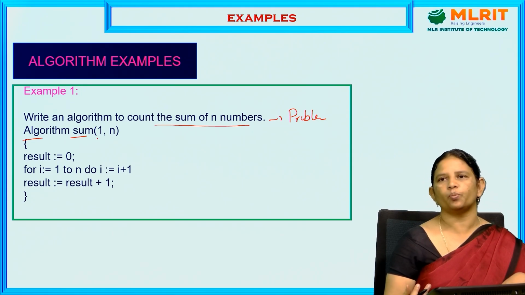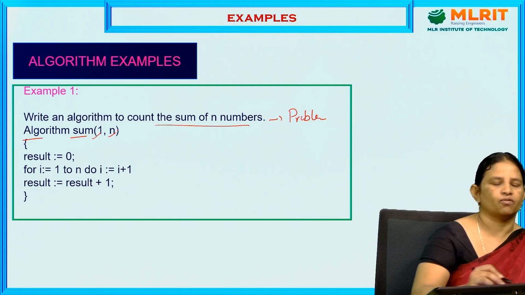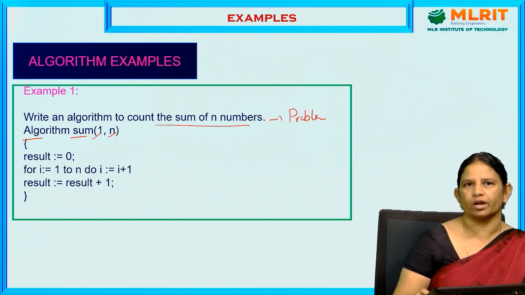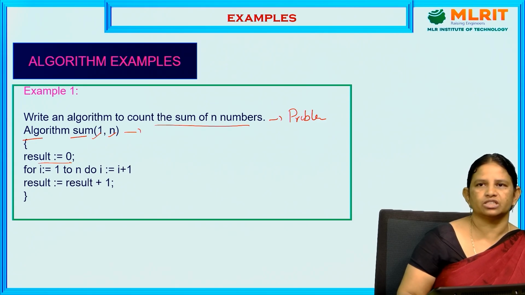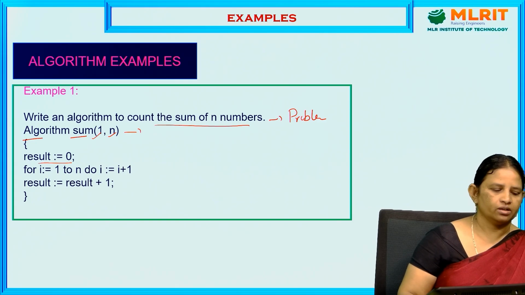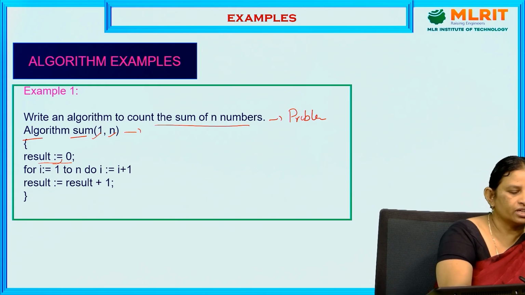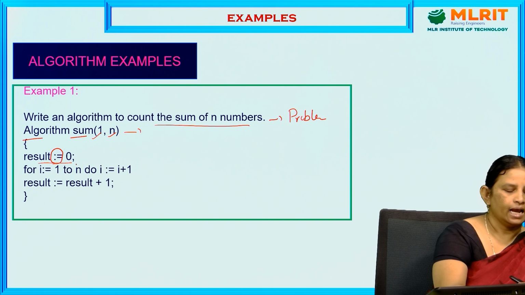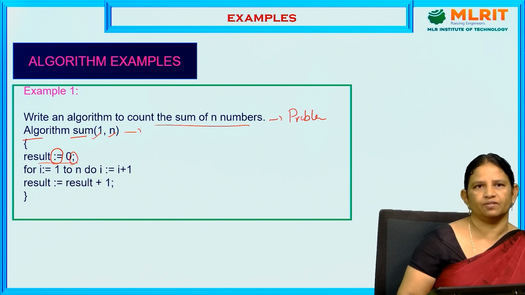So we need two parameters. One is a, another one is n. A comma n are the two parameters. This is the first rule. Then result equal to 0. Initially the value is not known, that's why the result is initialized to 0. For that we can use the assignment operator. Every statement ends with a semicolon.